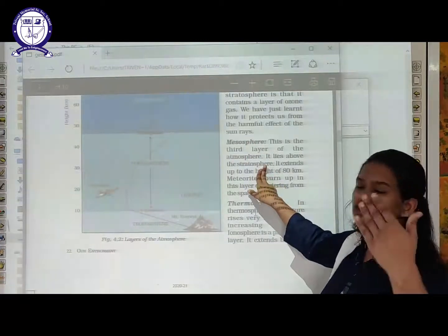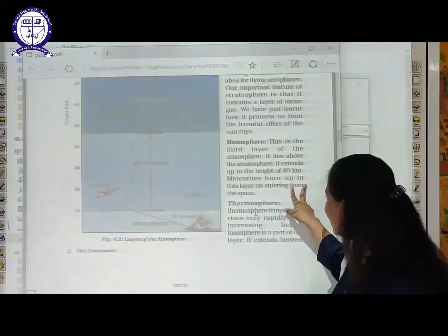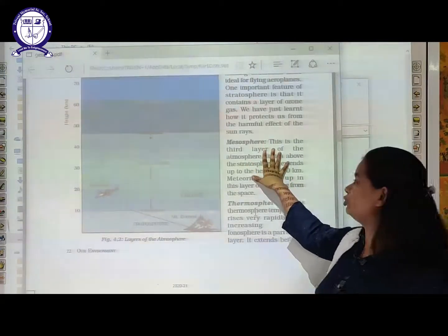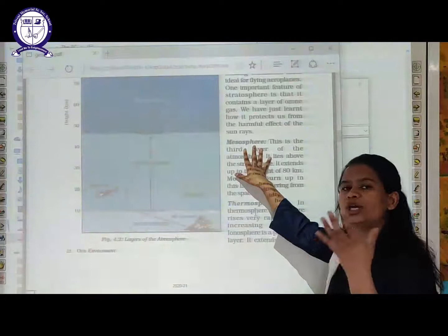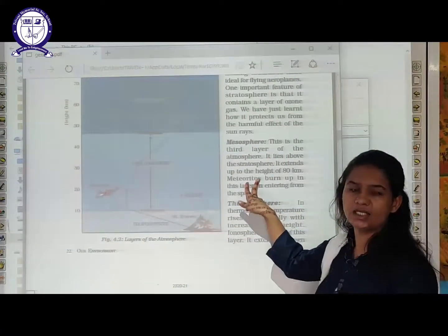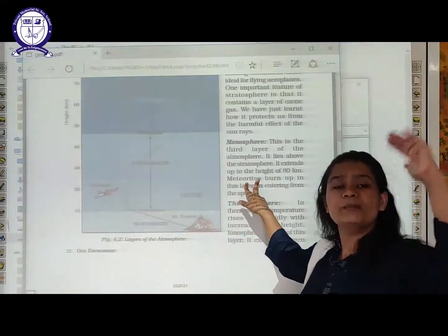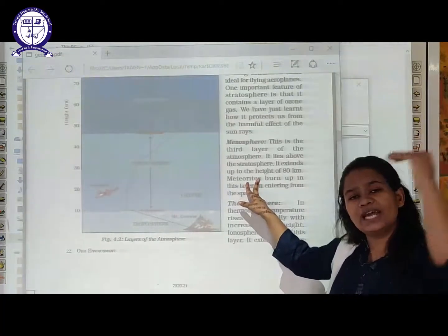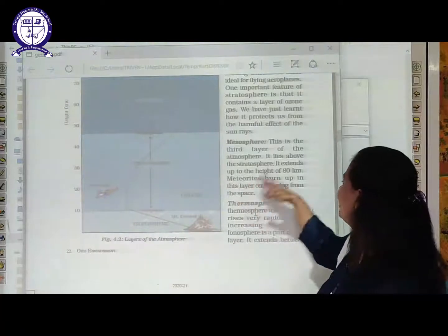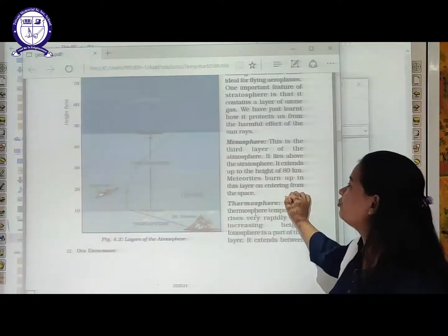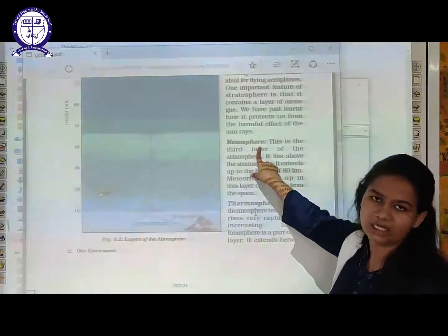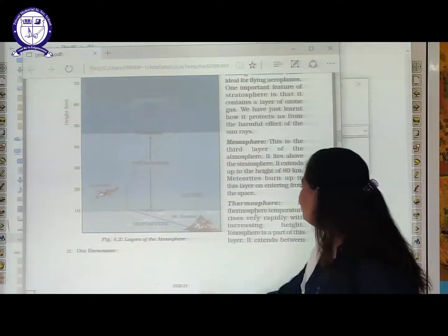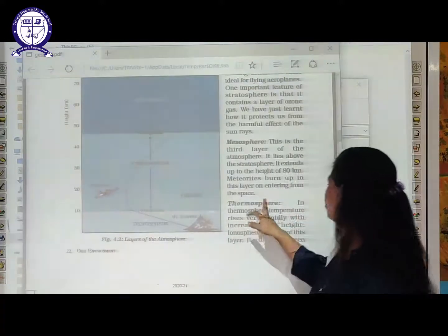So thereafter, our third layer is mesosphere. It lies above stratosphere. And what is the role of this layer? What is the role of mesosphere? From mesosphere you can remember the word meteoroids. Now where are meteoroids present? Meteoroids are present in space. Whenever meteoroids enter the Earth's surface, they come from space through this layer only, and that is called mesosphere.